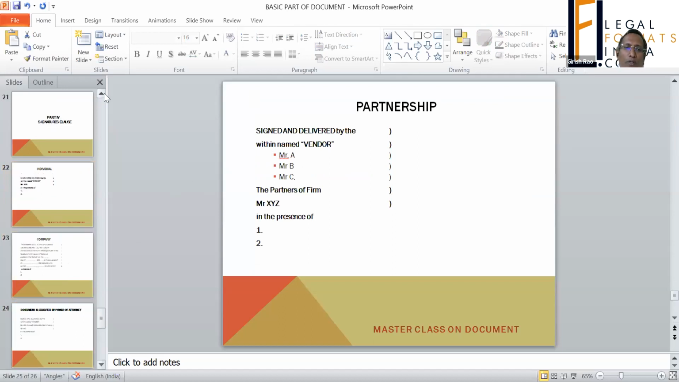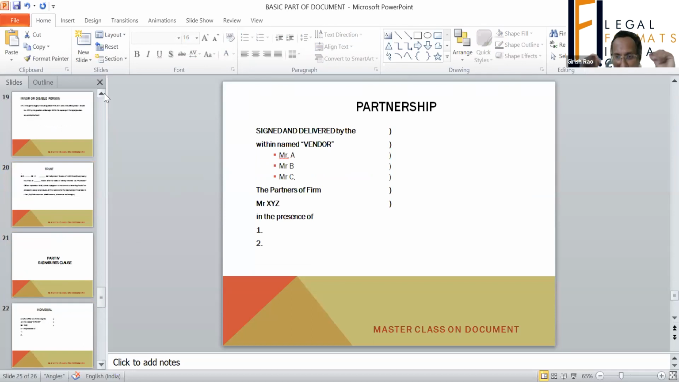So, in this part, what we have covered is, number one, first we covered parties, then the place of execution, then the date which has to be mentioned, and then how the parties should be described. And also how, when signing the document, they are described.